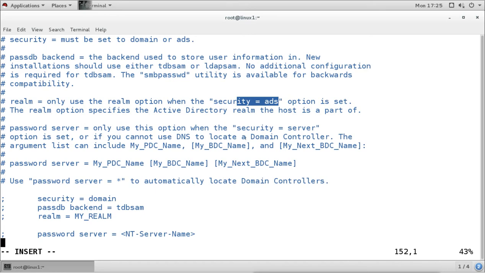Now if you don't want that, then we can configure security equal to ADS. In this, the Active Directory users can log into this Linux machine. They can use the application and the services from the Linux machine, using the same Active Directory account which they use to access anything else in the domain.